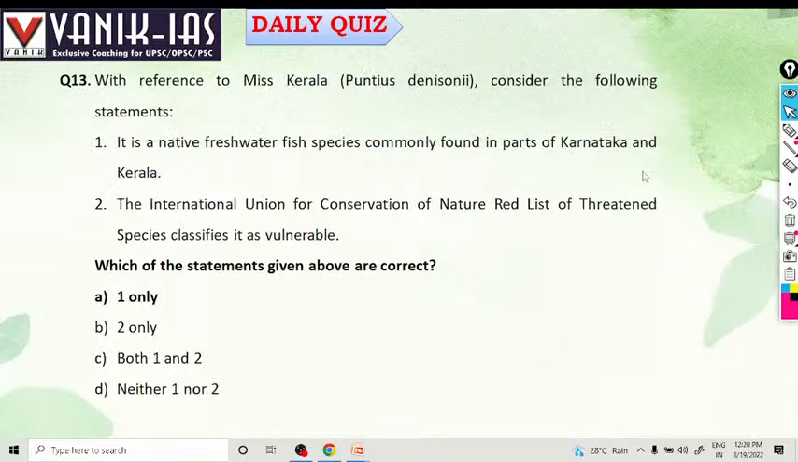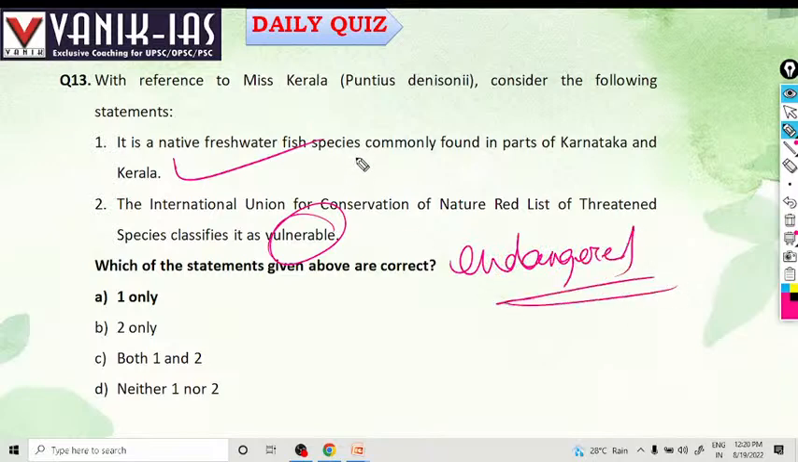Next question, with reference to Miss Kerala, Puntius denisonii, consider the following. It is a native freshwater fish species commonly found in parts of Karnataka and Kerala. The International Union for Conservation of Nature has classified it as vulnerable. Yes, it is not vulnerable. It is endangered. Its status is endangered.